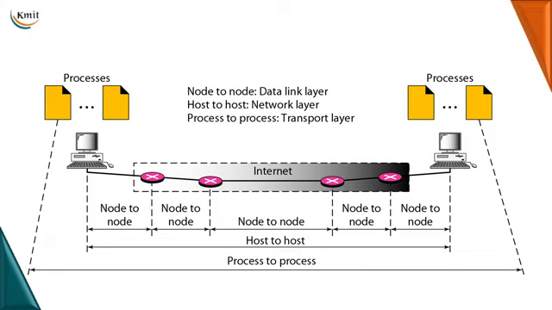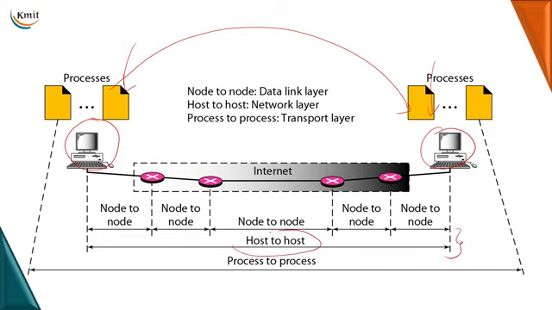We have the source machine and the destination machine, where there are several processes running on the source machine and several processes on the destination machine. A process on the source host wants to communicate with a process on the destination host. Then the transport layer delivers the packet from the process on the source machine to the process on the destination machine. Whereas the network layer is responsible for host-to-host communication and the data link layer is responsible for node-to-node communication.